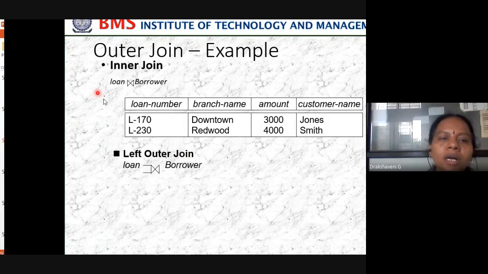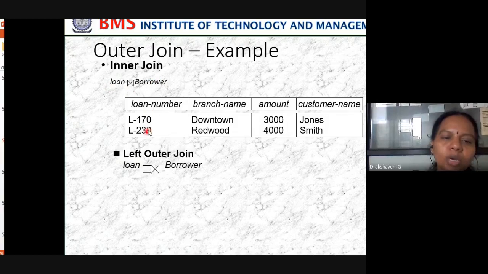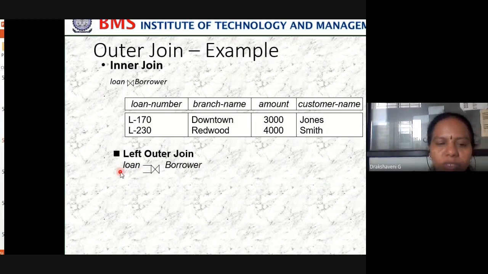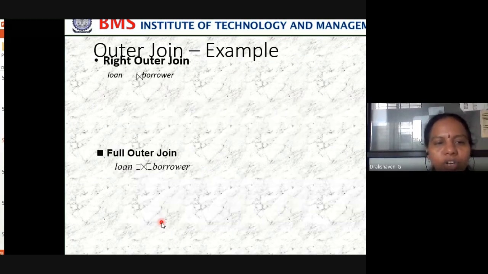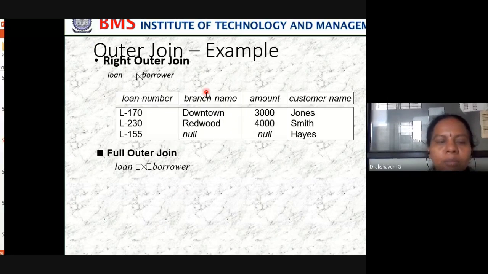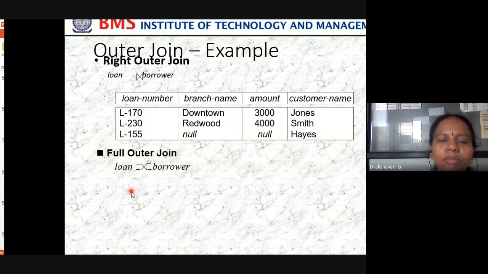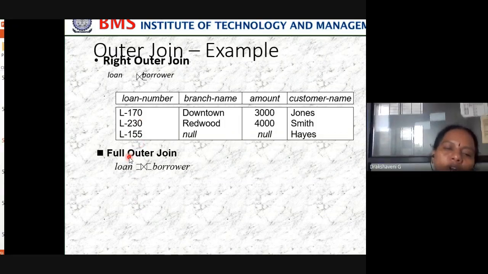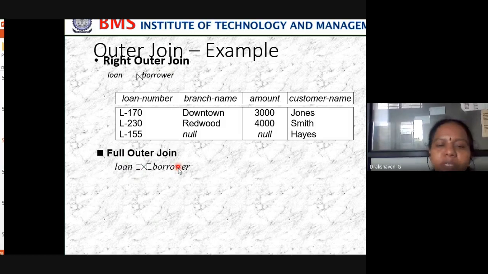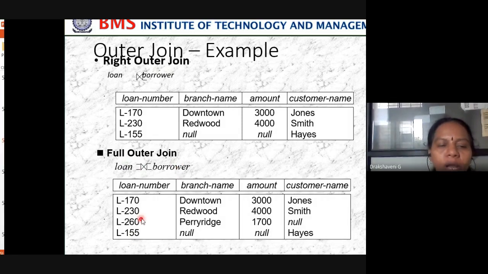An inner join means rows which are common in both loan as well as borrower. Those two are there. Left outer join means the common ones plus those rows present only in loan. Right outer join means the common ones plus those present only in borrower. Full outer join means common as well as present in loan and present in borrower. So we'll get 4 rows when you are doing a full outer join. This is what is called a full outer join.